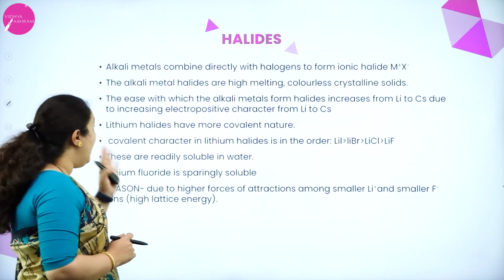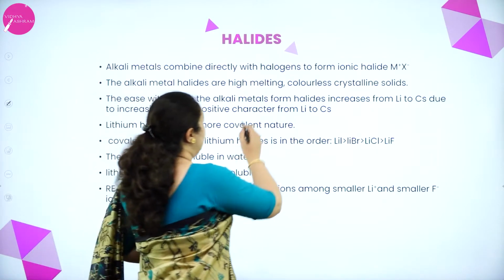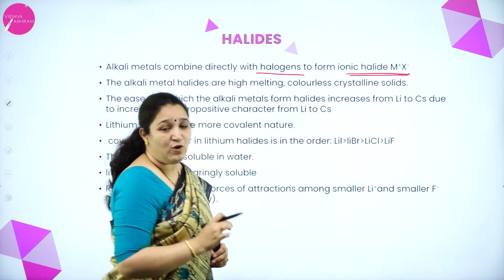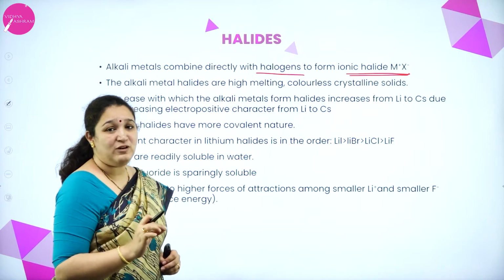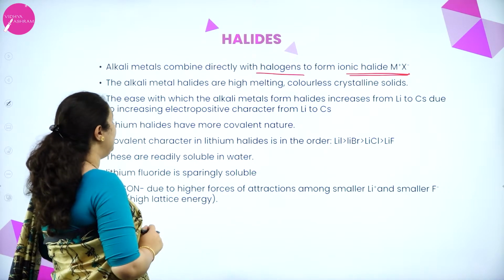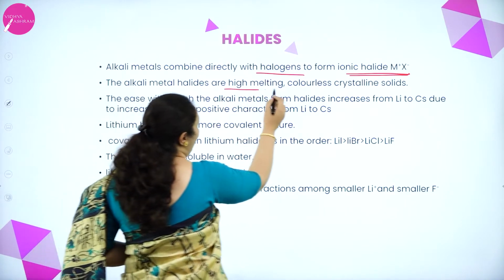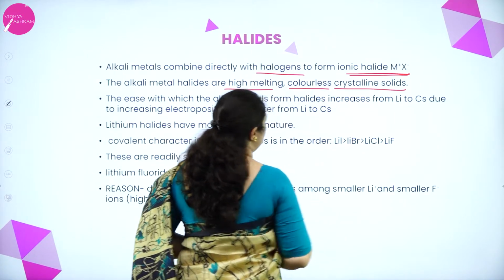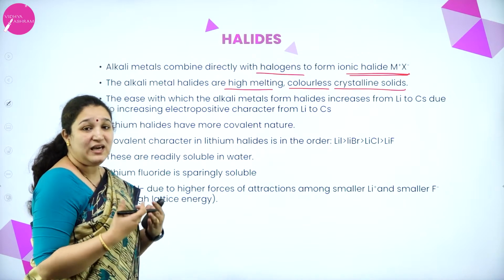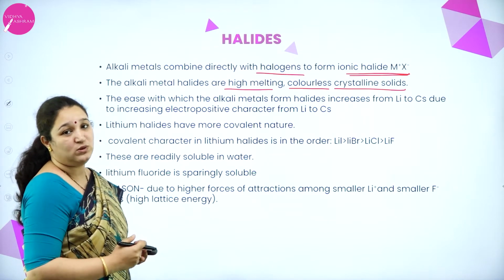As I told you all, alkali metals directly combine with halogen to form ionic halides, except for lithium. Lithium will form usually covalent halides. Okay. Not only that, they have a high melting point, they are colorless and they are crystalline solids, and with ease with which they form halides increases as we come down the group.